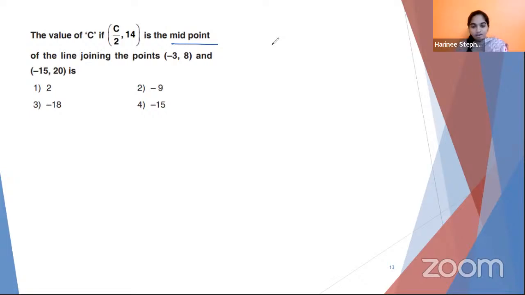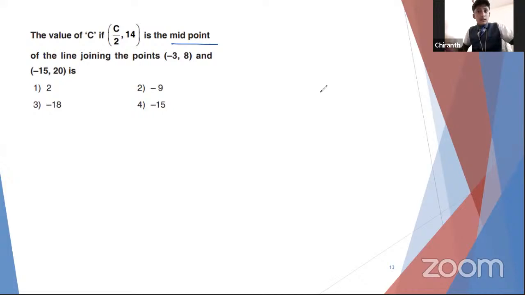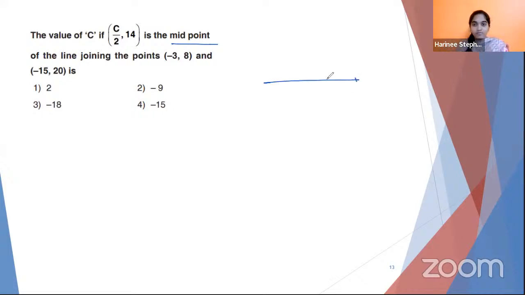Yes, dear Chitrant, you are right. But when it comes to midpoint, what is the ratio, Chitrant? M1 and M2, what you're saying is a ratio. So when it comes to midpoint, what is the ratio of M1 to M2?